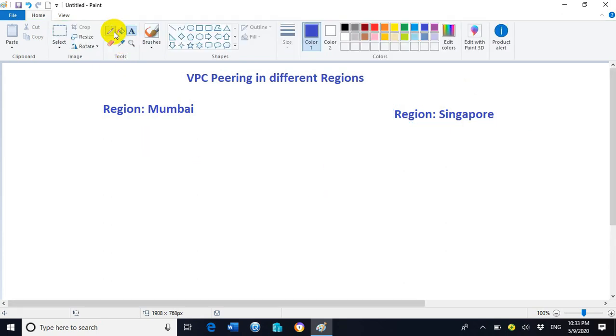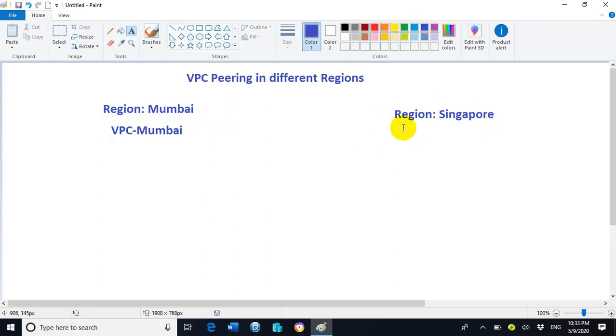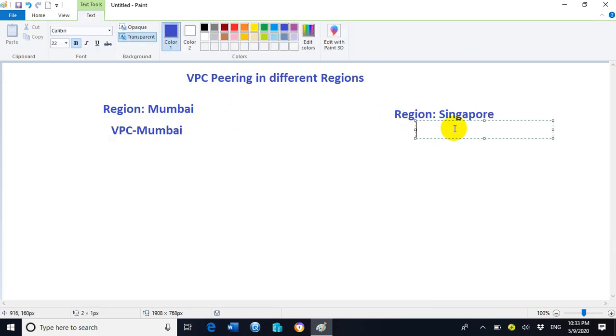Inside the Mumbai region we will create one VPC. VPC stands for Virtual Private Cloud. I will assign the name of the Mumbai region VPC as VPC Mumbai. And another VPC we will create inside the Singapore region, and we will name it VPC Singapore.